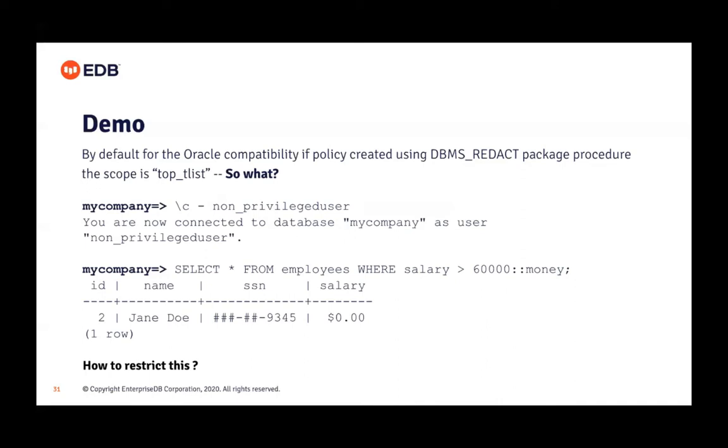Log in using the non-privileged user and fire the query like select star from employee where salary is some number. You can randomly increase the number from 1 to 60,000, and you can calculate who got which salary. That means we are leaking information here. A user can do some trial and error, do some guessing, and see the data. So that's the problem. How can you avoid it?